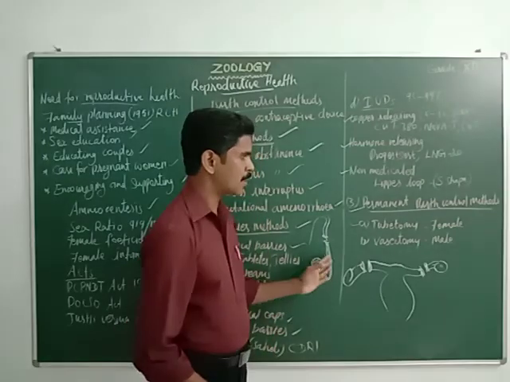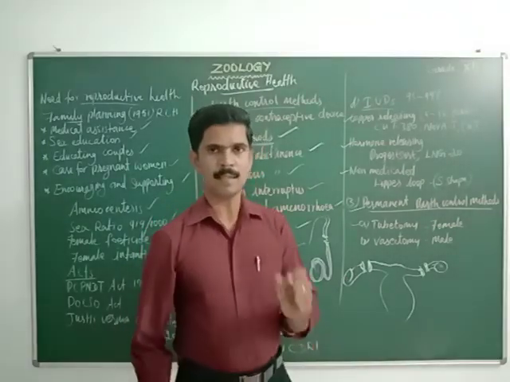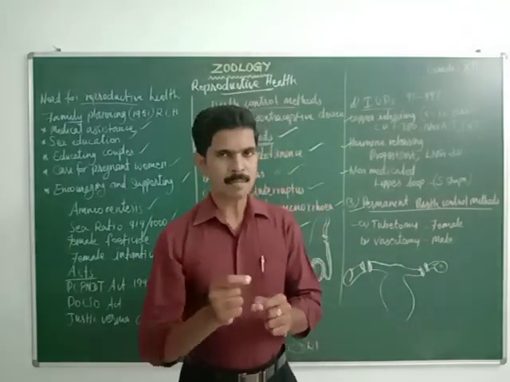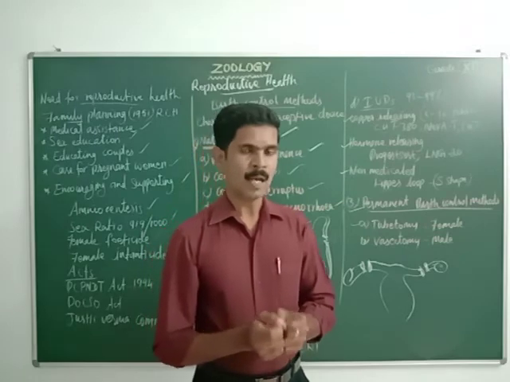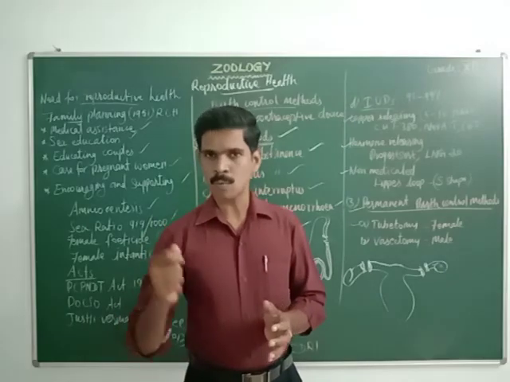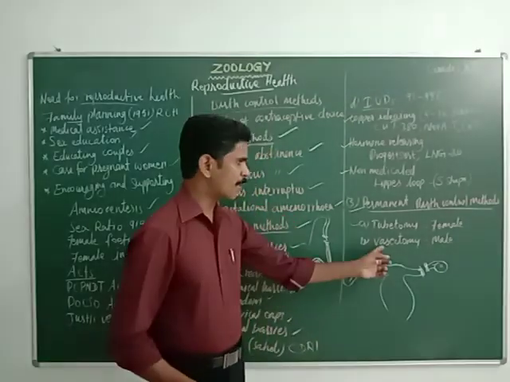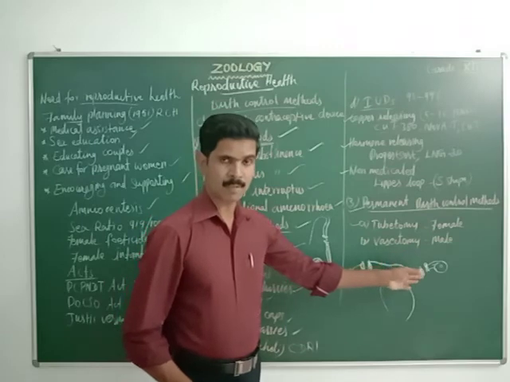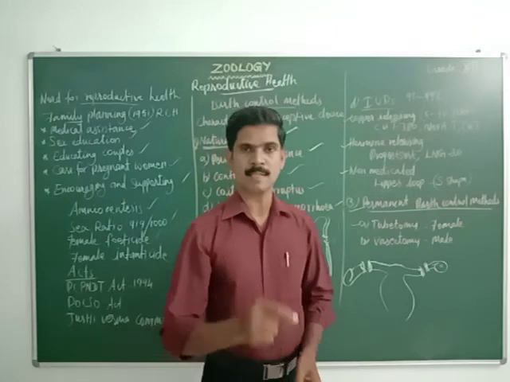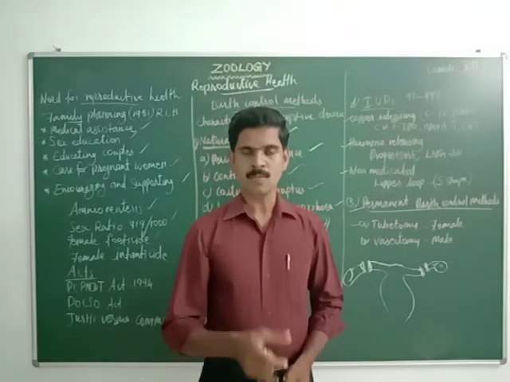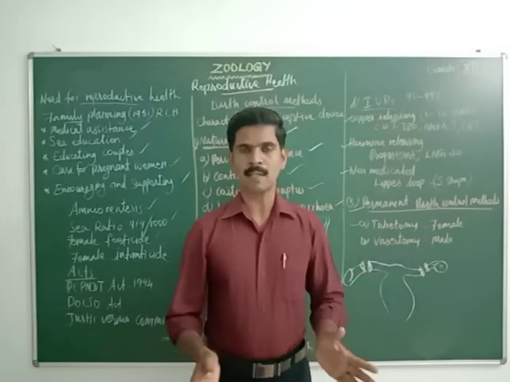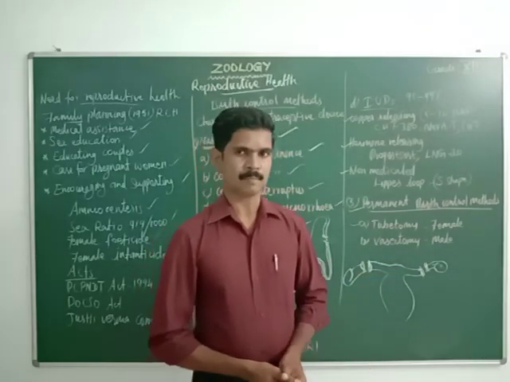So tubectomy is the permanent birth control in female. In this procedure, both fallopian tubes are cut and a small knot is made on both ends. To cut the fallopian tube, a small incision is made on the abdominal region or through the vaginal region. And vasectomy is the permanent birth control method in male. In this method, a small portion of both vas deferens is cut, so the sperm is unable to move from the testis to the next region. So automatically the fertilization process is prevented.